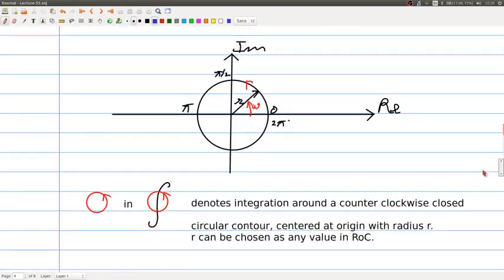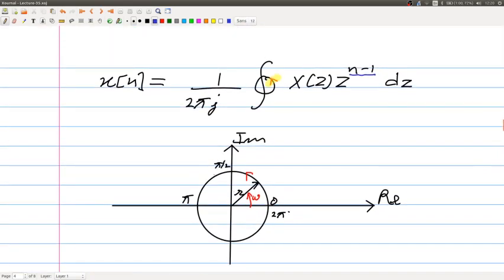So when I am integrating over d omega in the range 0 to 2 pi, I am completing one circle. So from 0 to pi by 2 to pi to 3 pi by 2 and to 2 pi, like this. So here the direction of my integration is also important. This is counterclockwise.